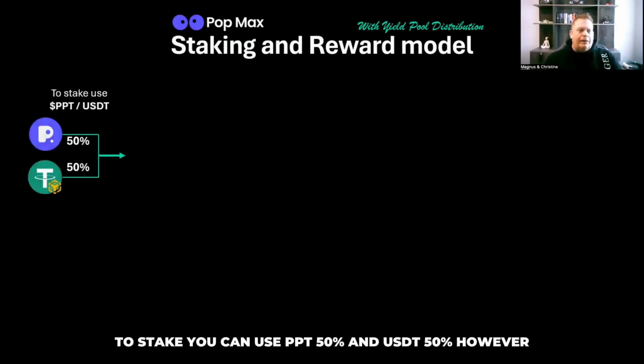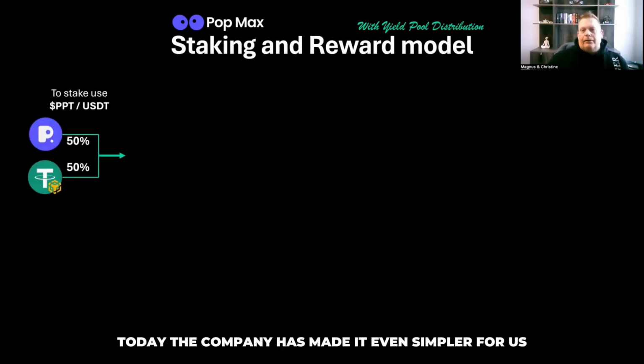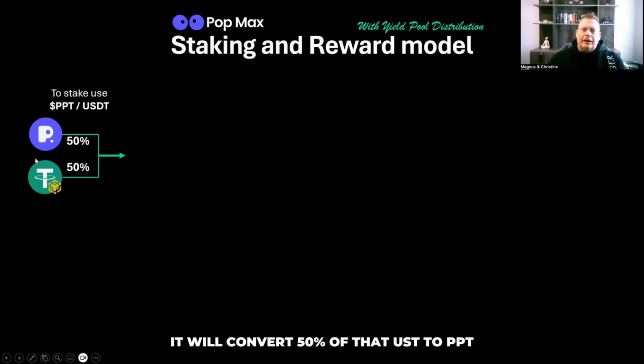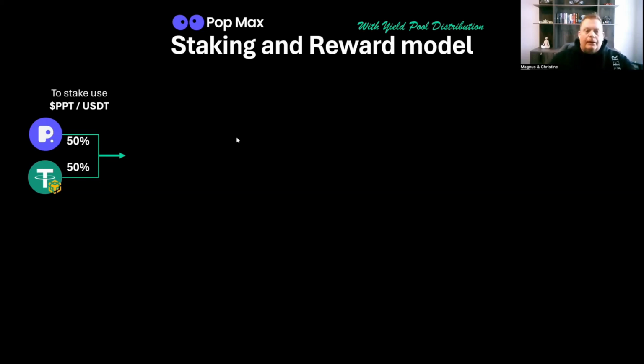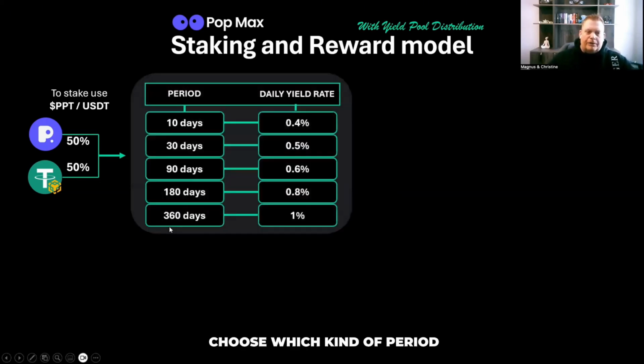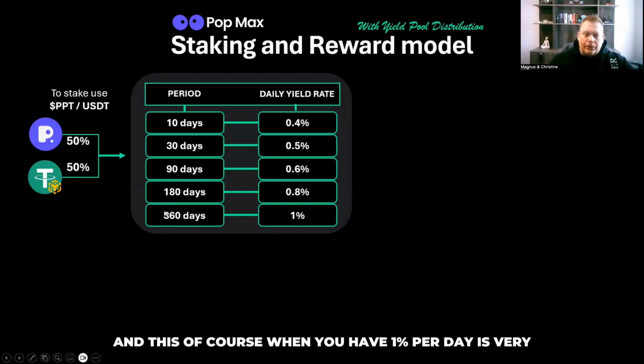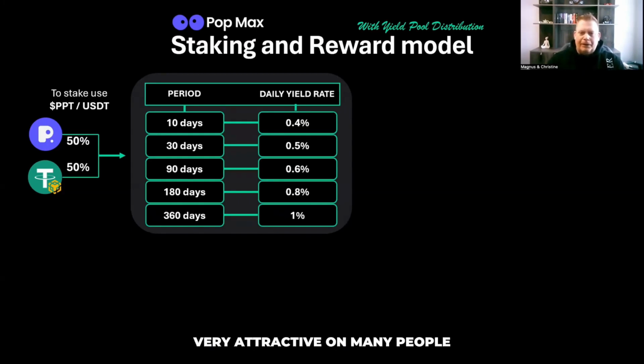First of all, to stake, you can use PPT 50% and USDT 50%. However, today the company has made it even simpler for us. So you can stake 100% USDT if you wish to, because internally it will convert 50% of that USDT to PPT when you're staking. However, you can also then choose which kind of period and what rate you wish to have. You have 10, 30, 90 days, but you also have 108 and 360 days that just got launched. And this, of course, when you have 1% per day, is very, very attractive for many people.